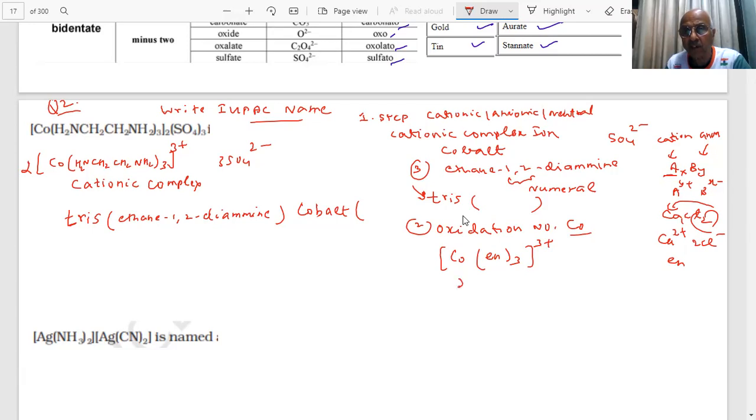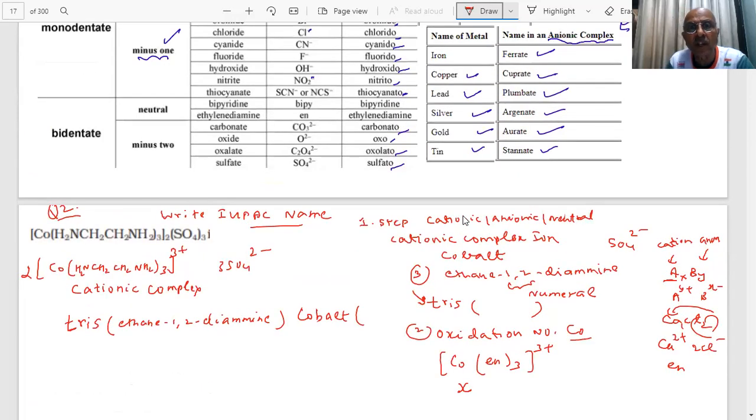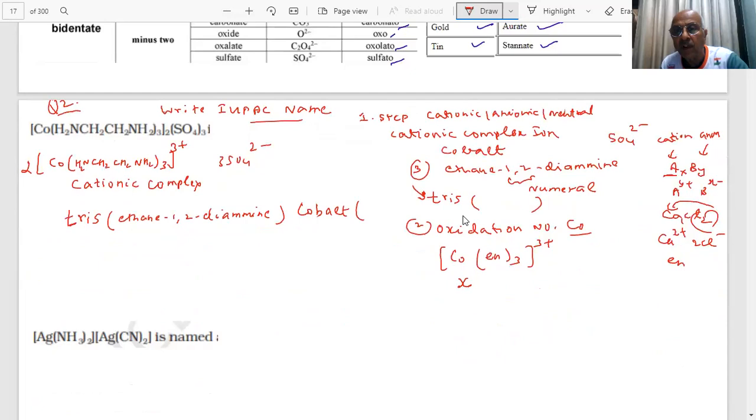If it is X, what is en? This ethane 1 2 diamine is what? A neutral ligand. Yes, sir. Neutral means there is no charge on it. Ethylene diamine is written here, you can see this is a neutral ligand. Then 3 into 0 is equal to plus 3. Then what is X? Plus 3. The oxidation number of cobalt is plus 3.